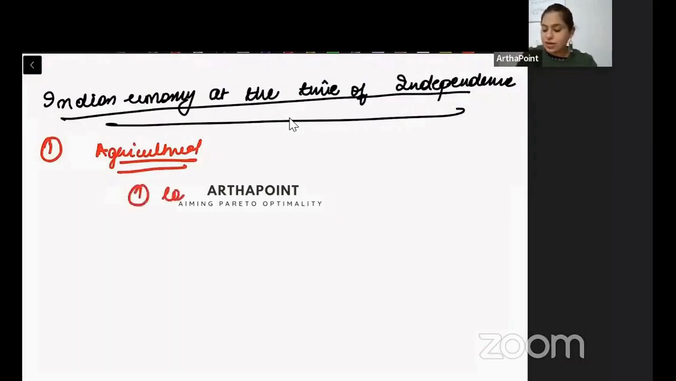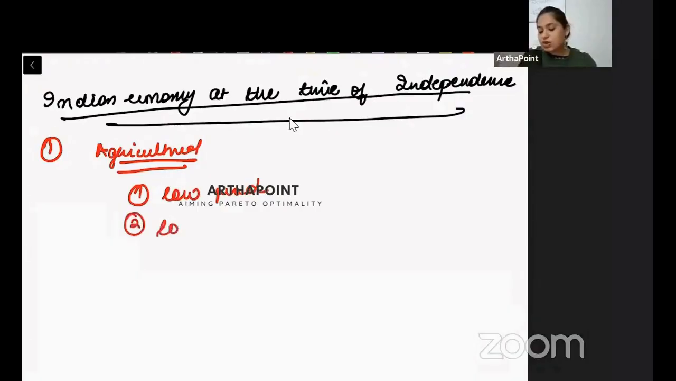The first was that we had low productivity. We were not producing good enough. We had disguised unemployment in the economy. We had stagnation in the economy. Agriculture grow nahi kar raha tha. Majority of people were in agriculture, but it wasn't growing.